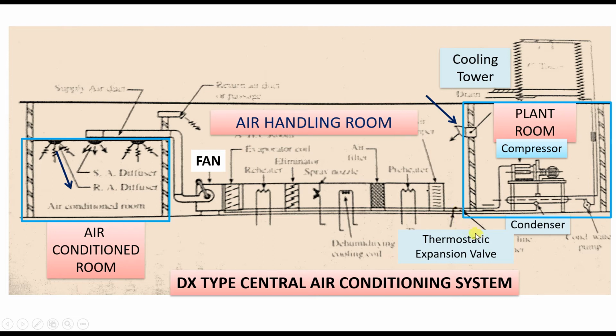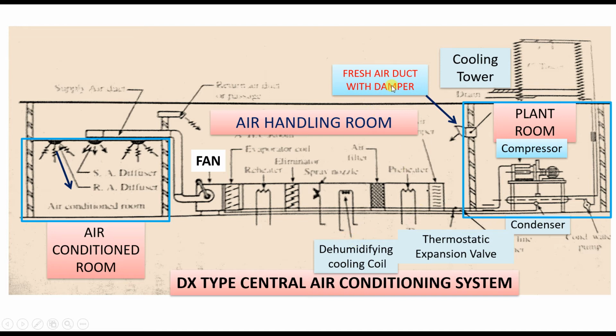Then we are having the evaporator coil. So the evaporator coil may be split into the dehumidifying cooling coil. Evaporator coil means cooling coil, and one more evaporator coil. Here we are having the evaporator coil, right? So this is the evaporator coil and this is the dehumidifying cooling coil. So these are the parts of the evaporator, right?